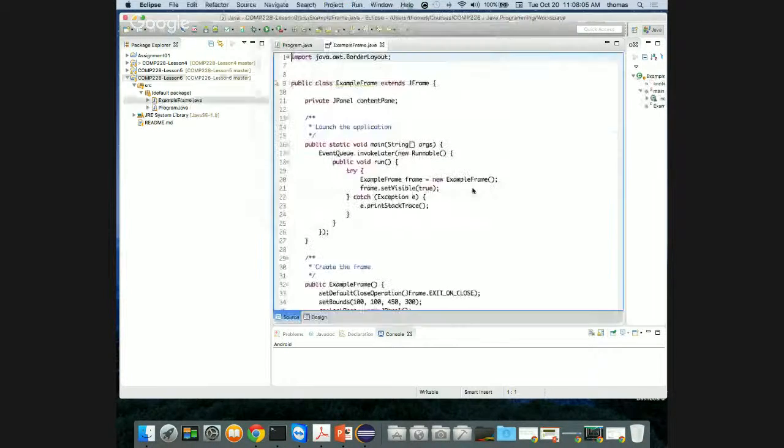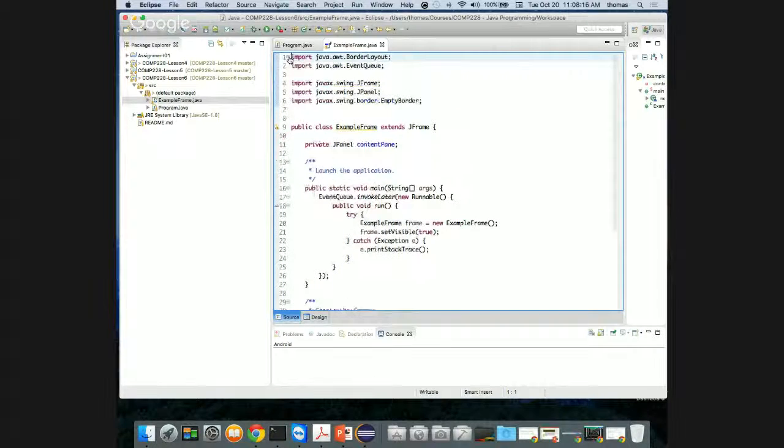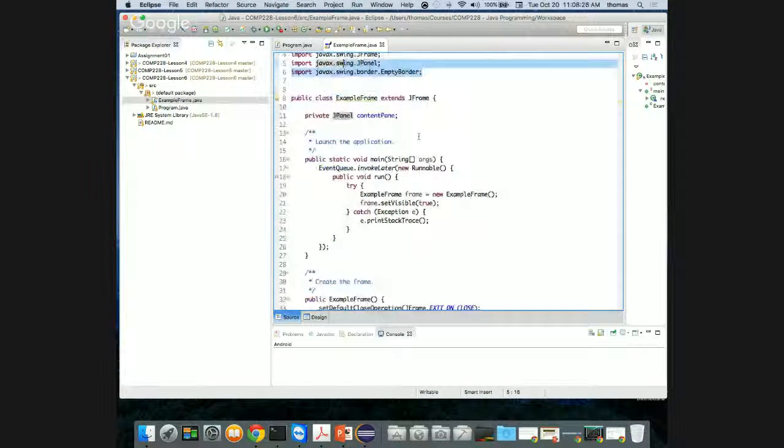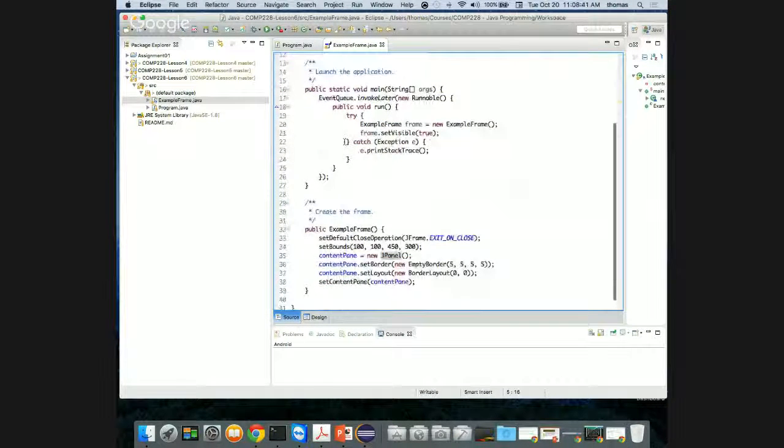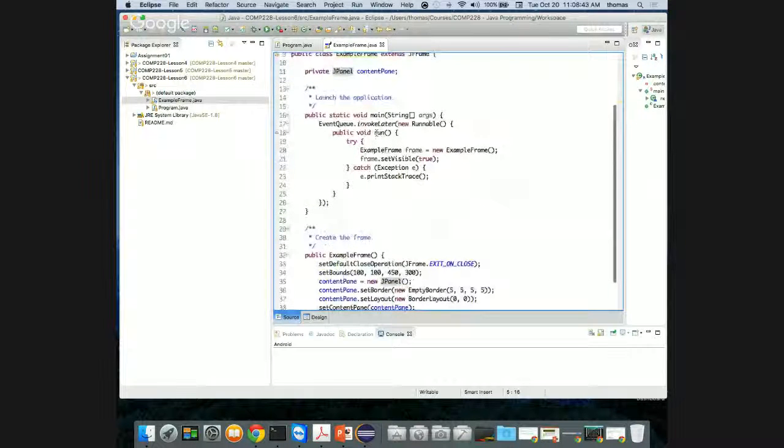Let's go finish. And what it does is, if you notice, it creates another class called ExampleFrame.java. It imports certain things. It imports BorderLayout, EventQueue, JFrame, JPanel, and other things. These are all the extra imports you get just from what I just did. And then here's my JPanel and my static main. Oh, look at this. I've got another static main right here. Do I really need this one? I've already got a static main, so why would it have another static main?